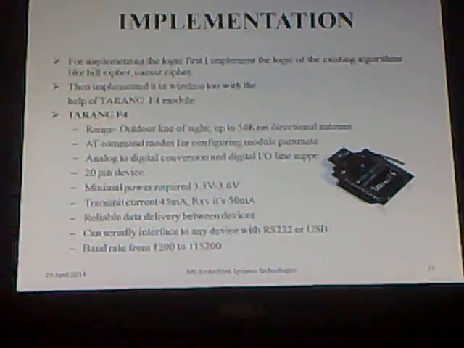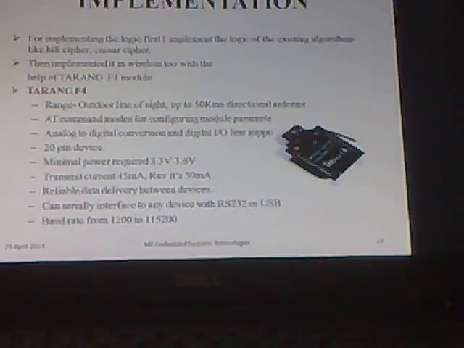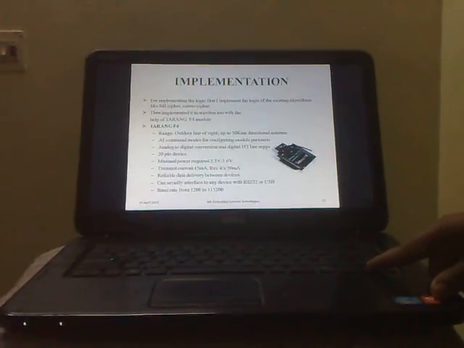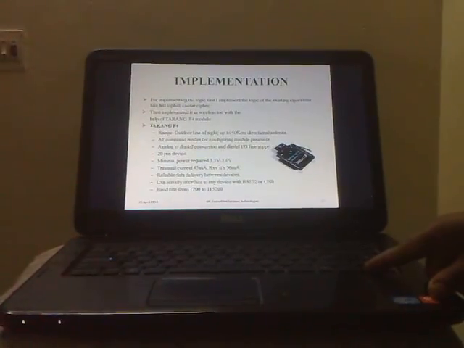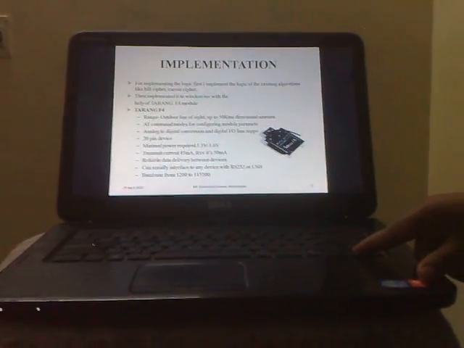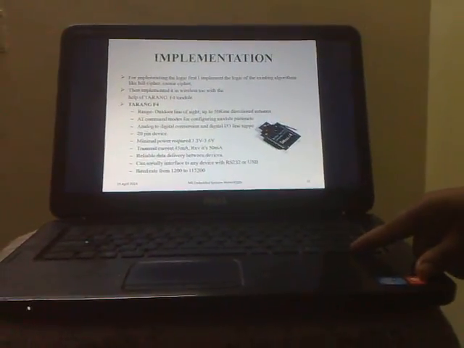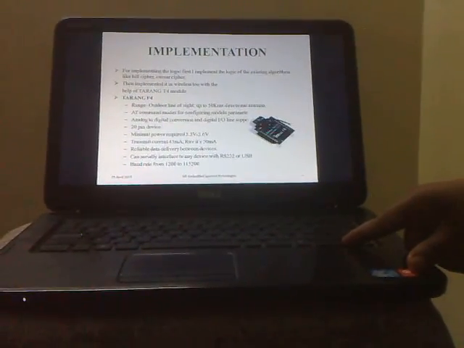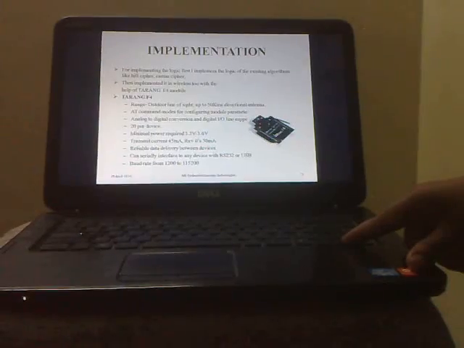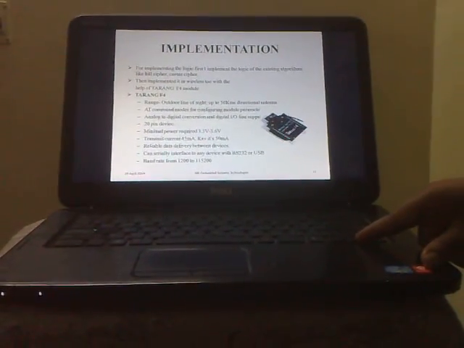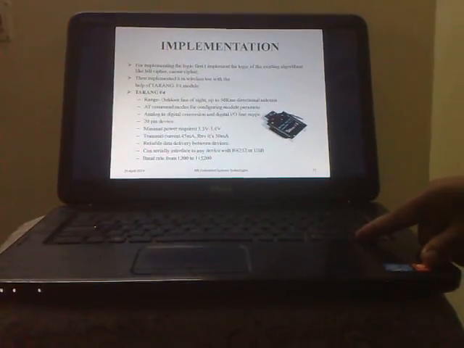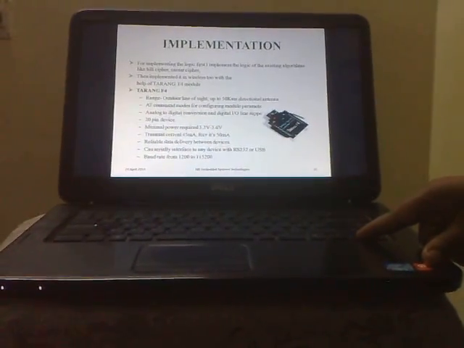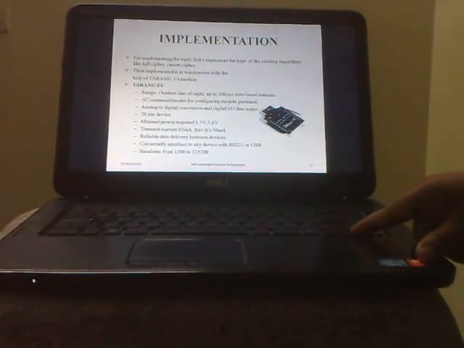The implementation. For implementing the logic, first I implemented the logic of existing algorithms like Hill cipher, Caesar cipher, etc. Then I implemented the frequency band channeling with the help of Tarang F4. Tarang F4 can be configured with the help of AT commands. It has a 20 pin structure and it uses minimal power, that is 3.3 to 3.6 volts, and transmit current 45 milliamps. Baud rate from 1200 to 115200.